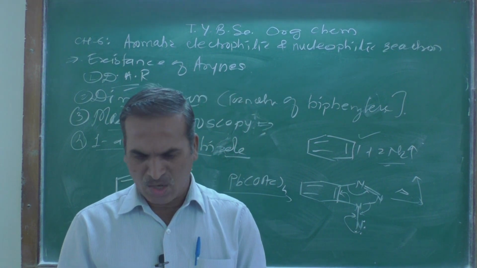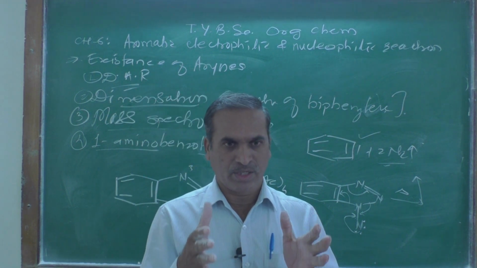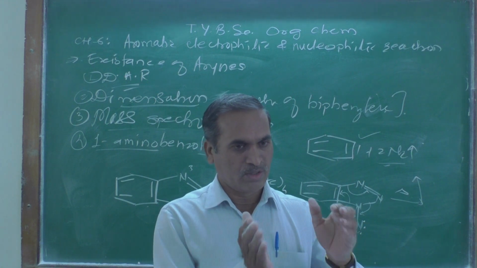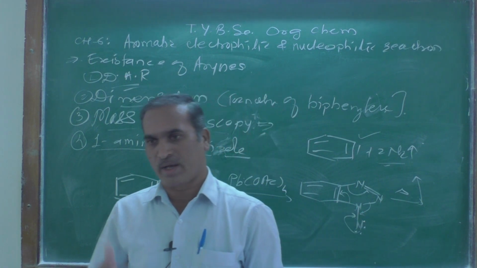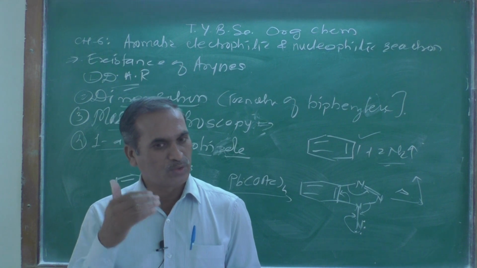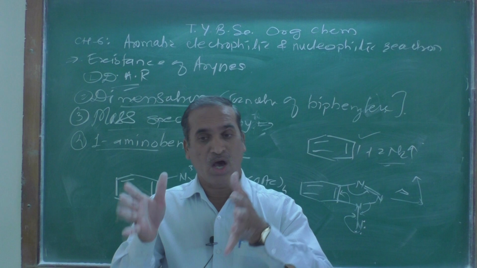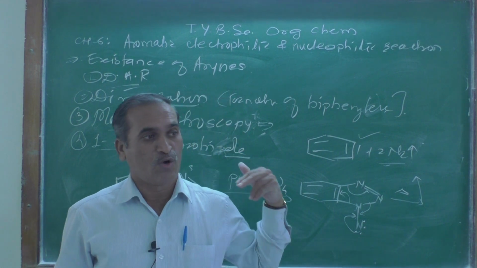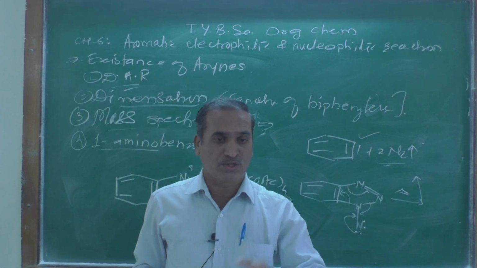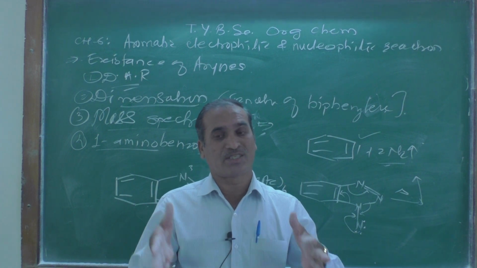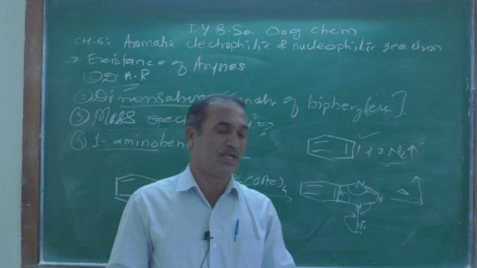What we have discussed so far is important to remember: the benzyne or aryne intermediate, how it is proved. There are four different ways to prove the existence of the benzyne intermediate.